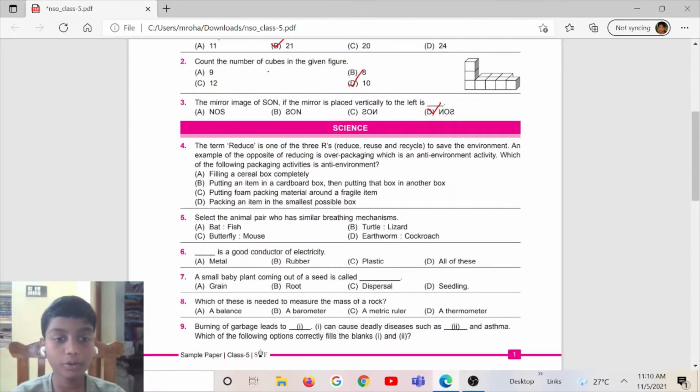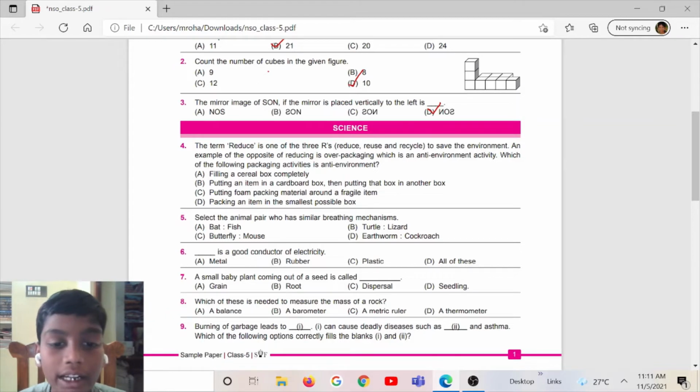So question number 4. The term reduce is one of the 3 R's: reduce, reuse and recycle to save the environment. An example of the opposite of reducing is overpacking, and it is an anti-environment activity. Which of the following packing activities is anti-environment? Option A, filling a cereal box completely.